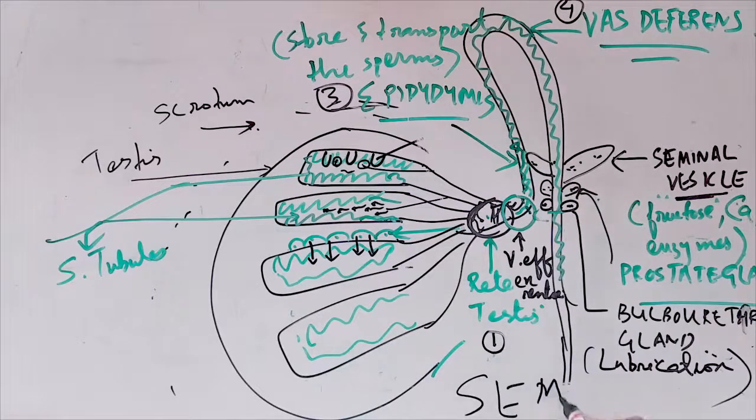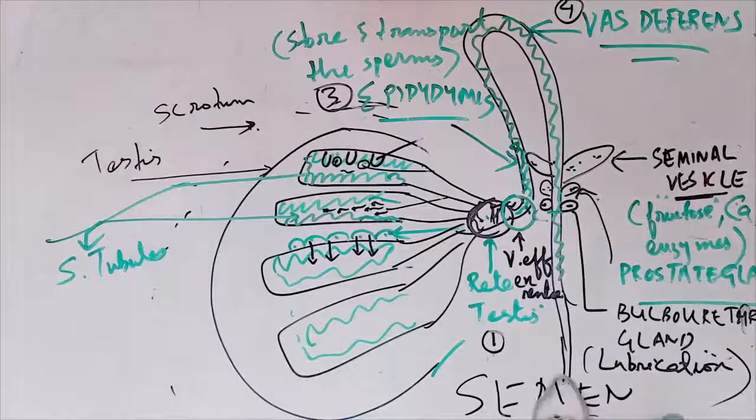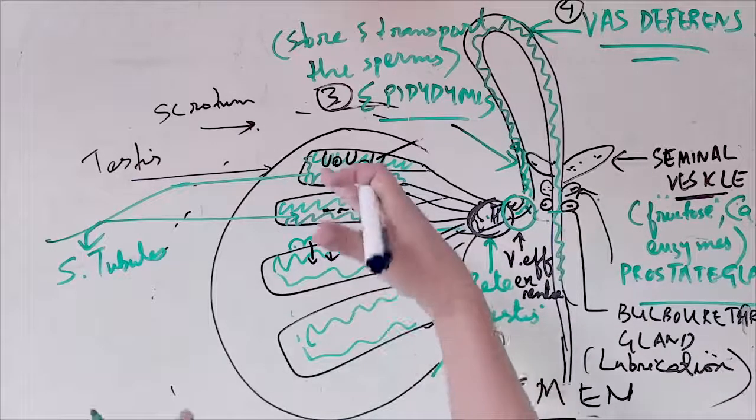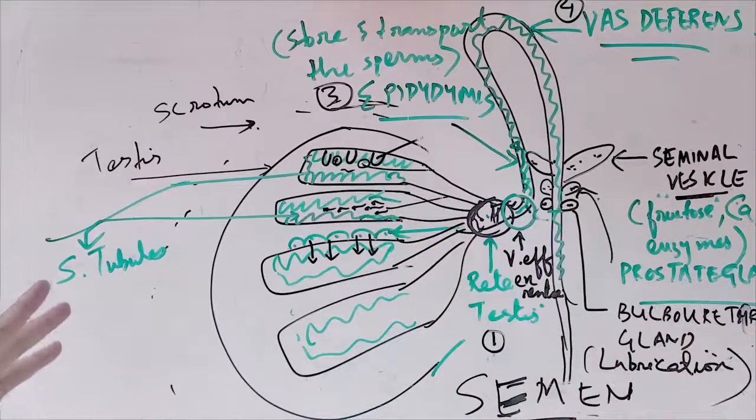Semen. Why is it called semen? It will be milky whitish in color. Because it contains sperm, obviously it will be there. Male sperm is contained in it. When it is ejaculated, that is what we call semen.